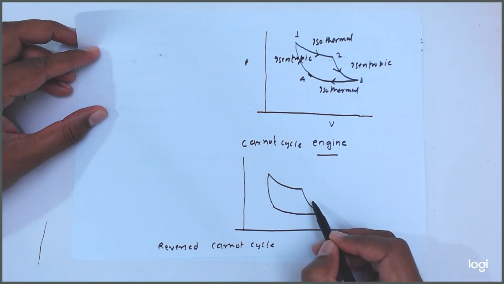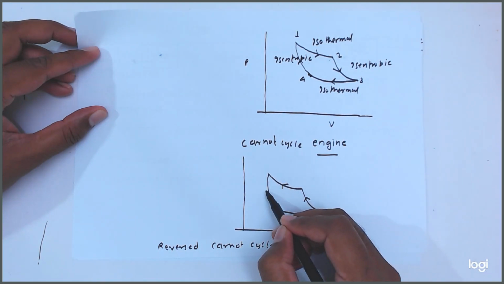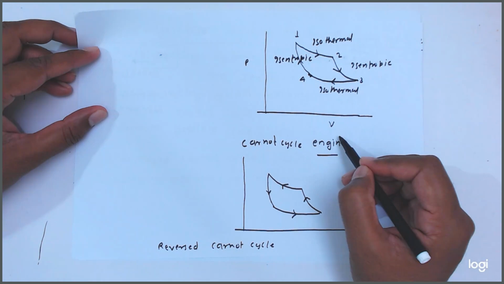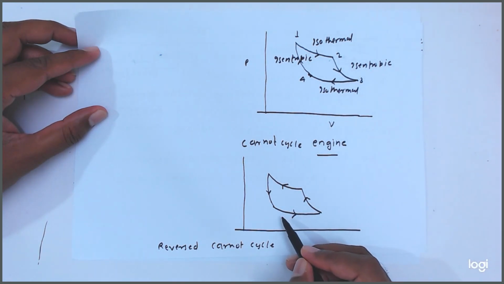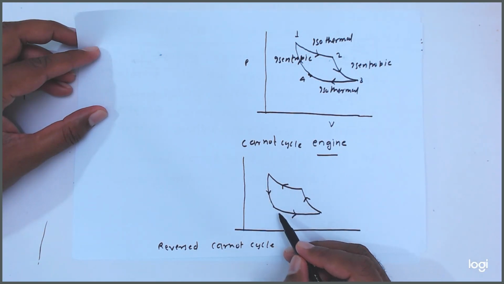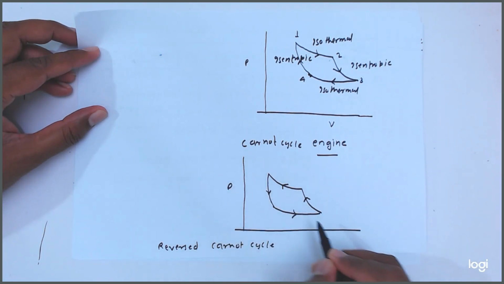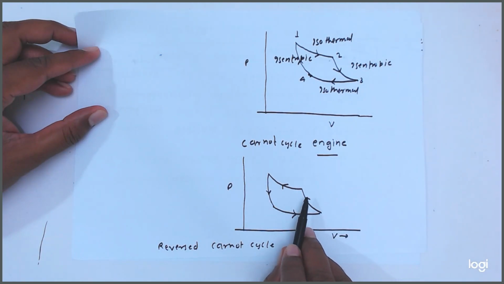So now it is moving in this direction. This is the engine, it will be coming clockwise. This is the reverse Carnot cycle, so it is anti-clockwise. Okay, this PV. So this is the reversed Carnot cycle.